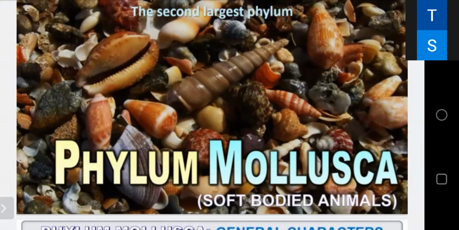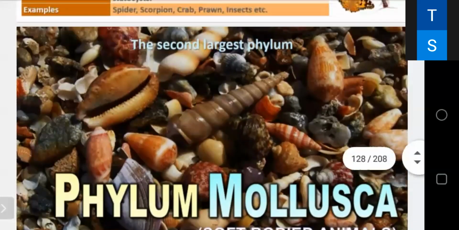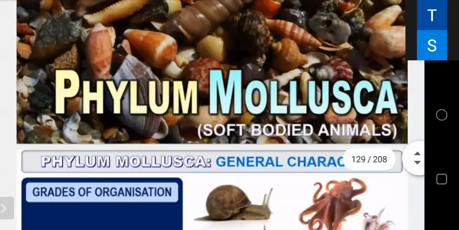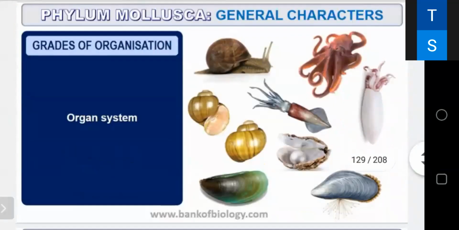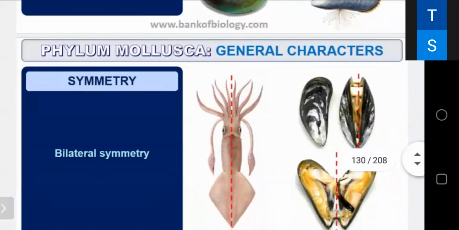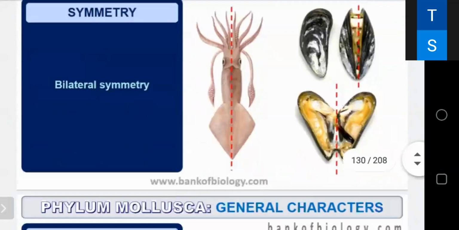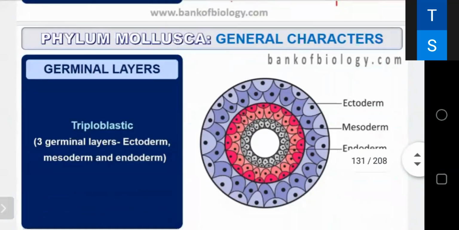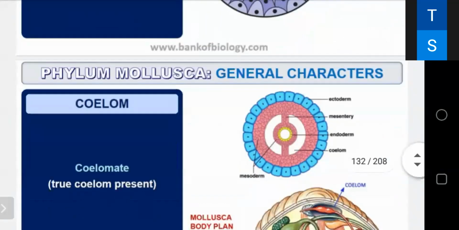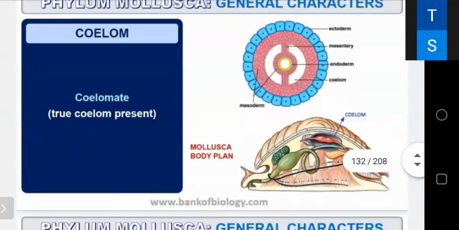Johnson in 1650 coined the term mollusca, and mollusca is the second largest animal phylum. It includes 85,000 species. It is the second largest. The first one is the arthropod. Second is the mollusca. Mollusca is the organ system level of organization. Symmetry again, it's bilateral, triploblastic, coelom complete. They are eucoelomate.